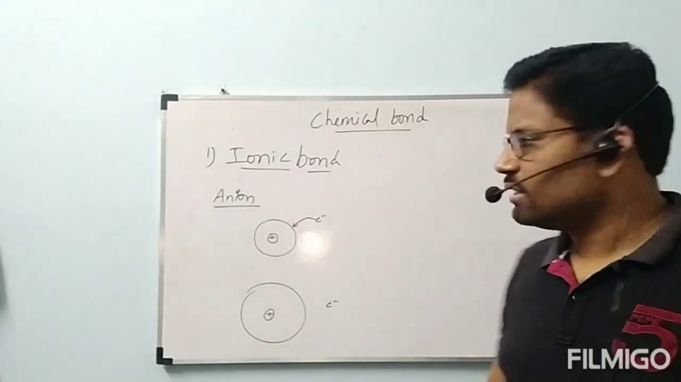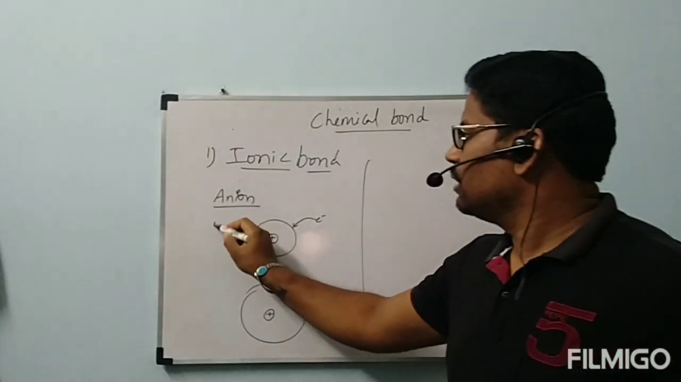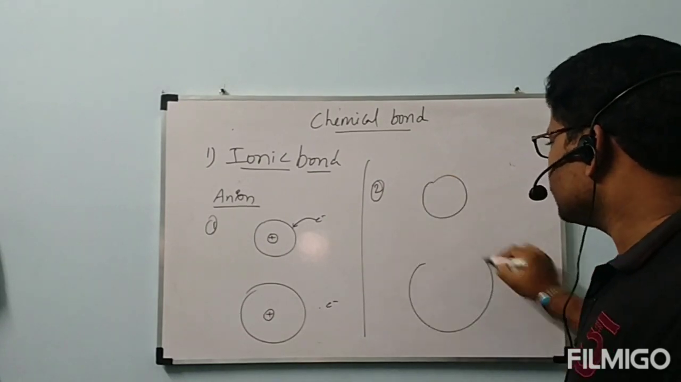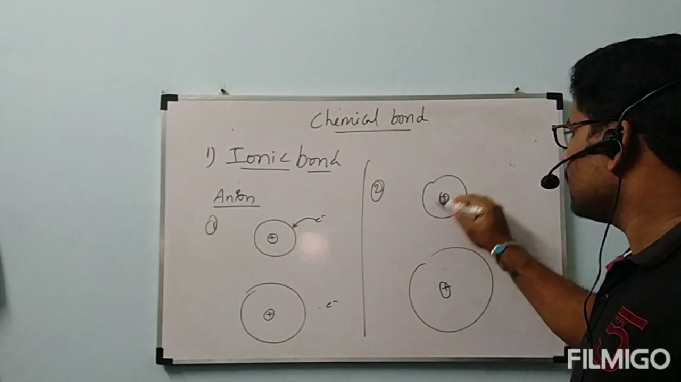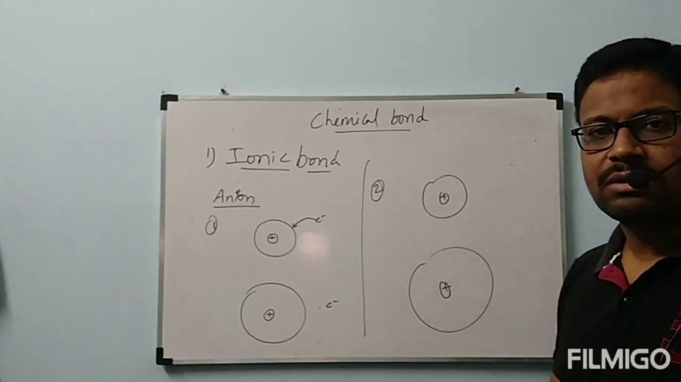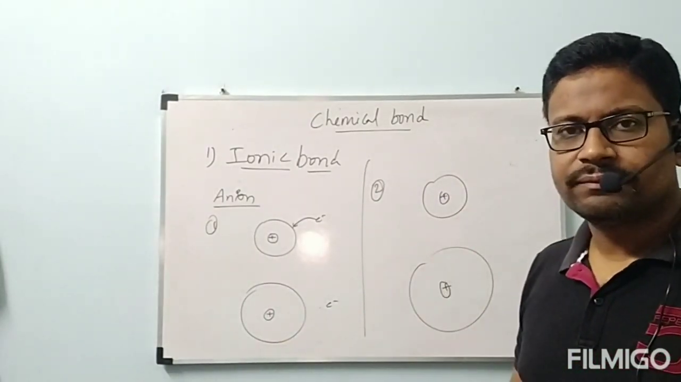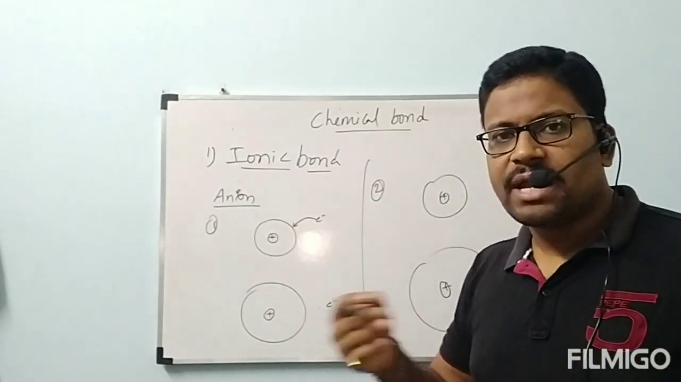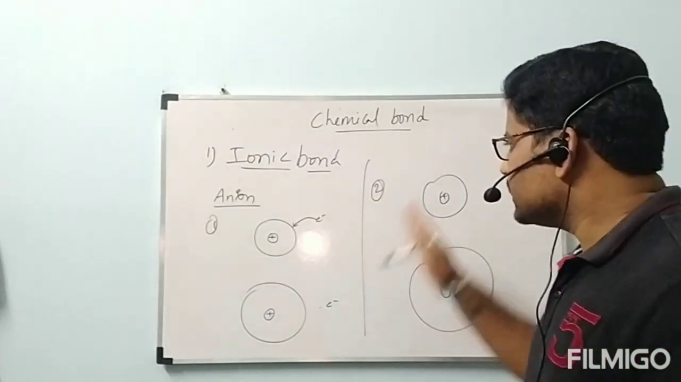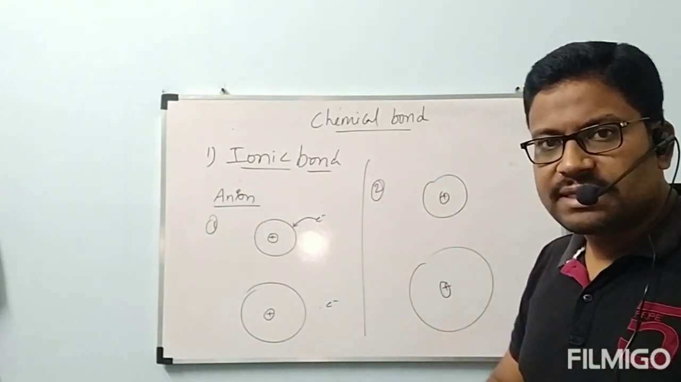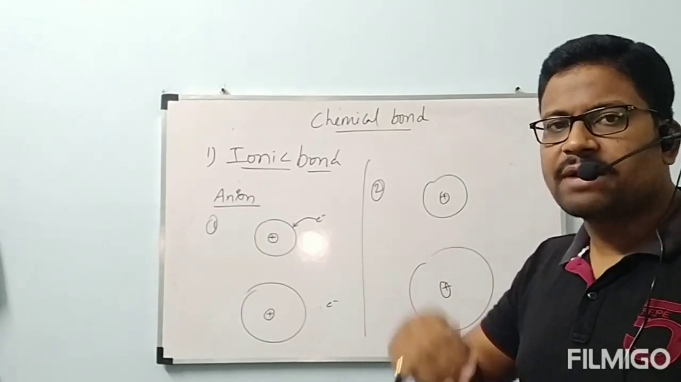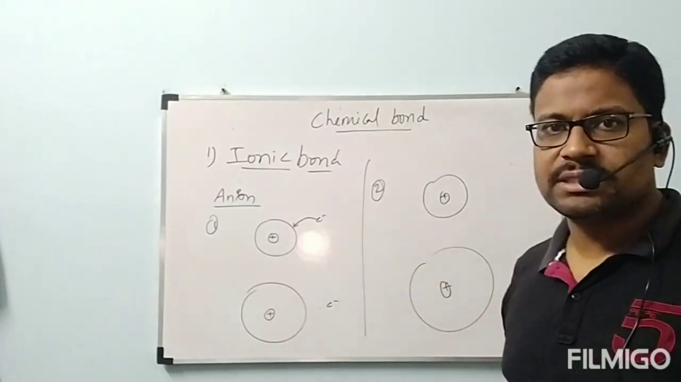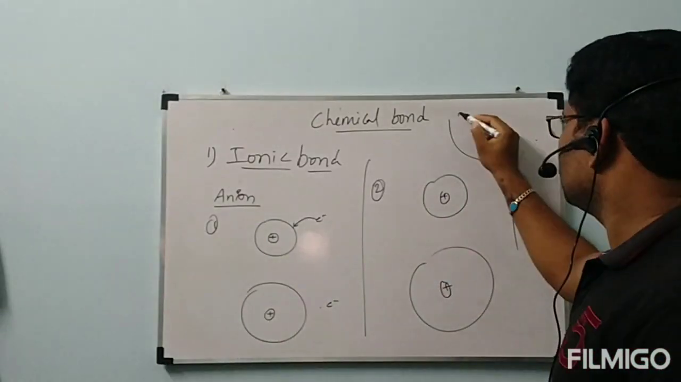This is the first condition. Next, the second one. Small atom and big atom, which can be converted to anion easily? Small atom. If the size of the atom is small, it can be converted to anion because it can attract the electron easily. If the size of the atom is less, it has more probability to be converted to anion. Then it can form ionic bond easily. Two conditions. Next, third condition.